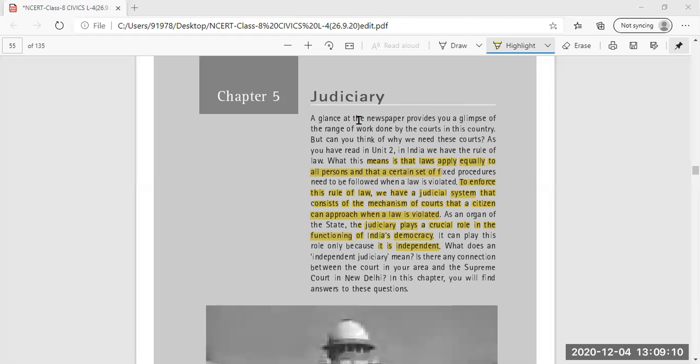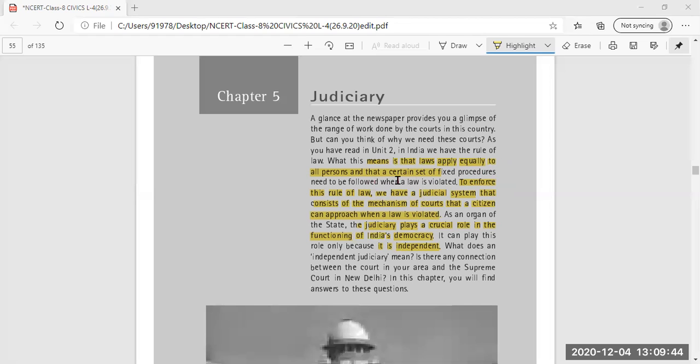So the law process is taken into consideration by this judiciary. In detail about this third organ of the government, we are going to read in this lesson. Now, first and foremost, is everybody clear about the rule of law? What does the rule of law mean? It means that the laws apply equally to all persons, and that certain sets of fixed procedures need to be followed when law is violated.